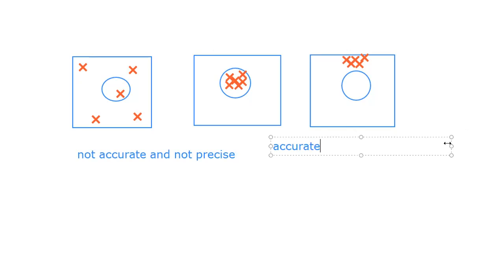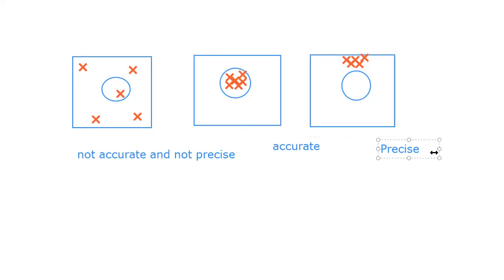And in the third diagram my results are precise. Although they are not accurate, they are precise, because they produce the same result under similar conditions.